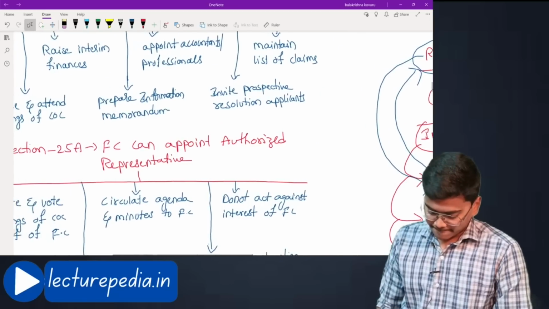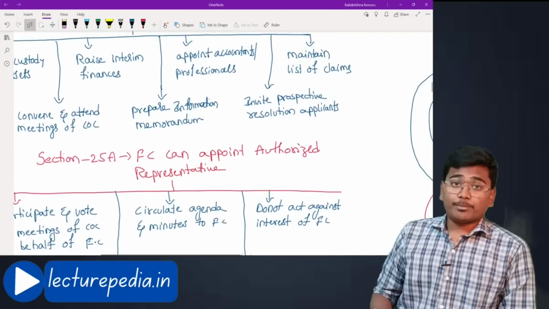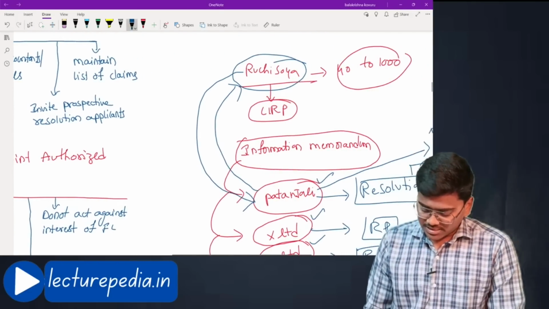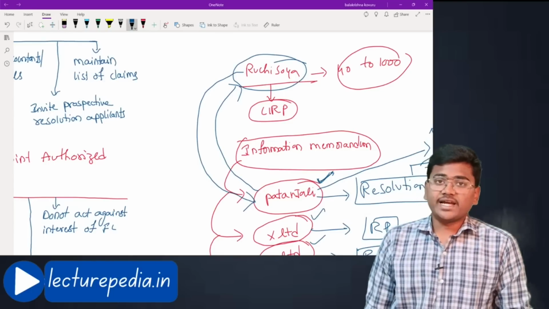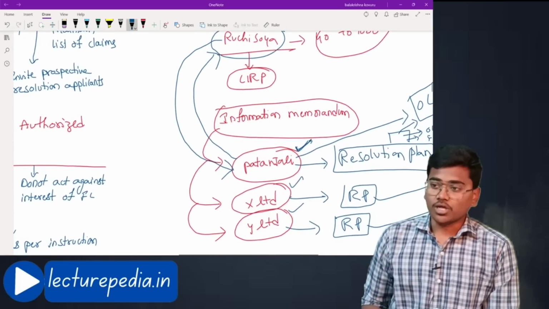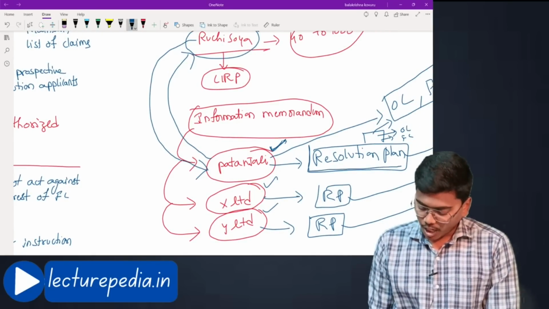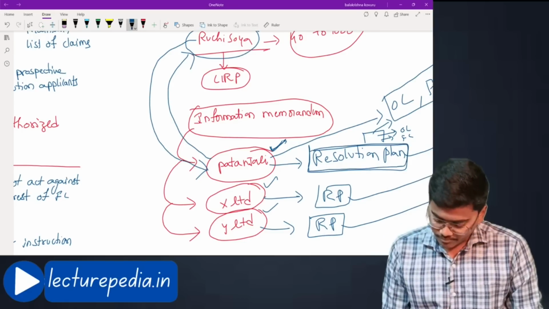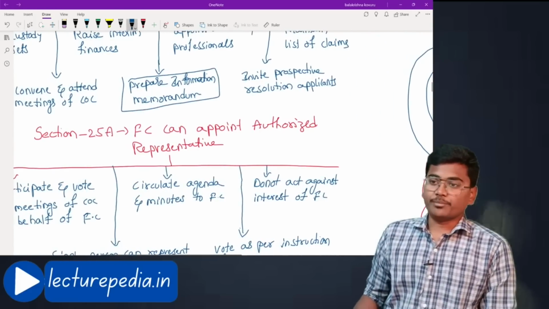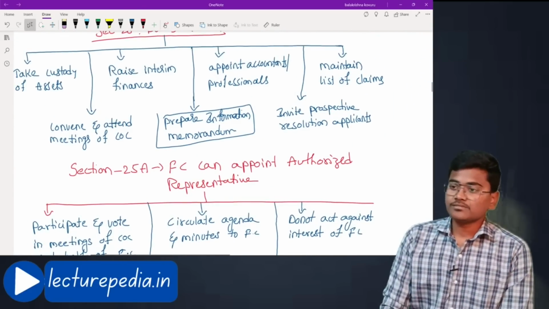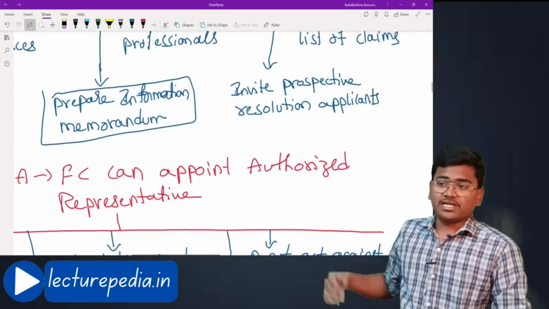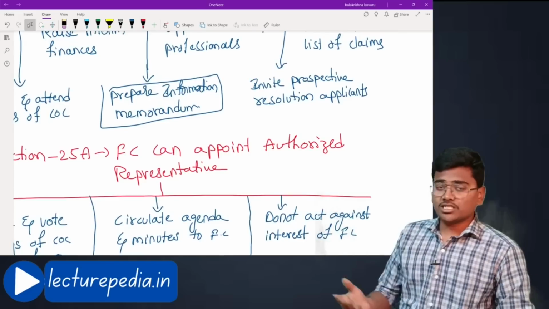Next, that is the purpose of the information memorandum. The resolution applicant will not have any idea of the business of Ruchi Soya. They need to get some idea of the business of Ruchi Soya to prepare a resolution plan. How will they get the idea? They will get the idea from seeing this information memorandum. That is the reason why the information memorandum is prepared, and to invite the prospective resolution applicants to submit their resolution plans.